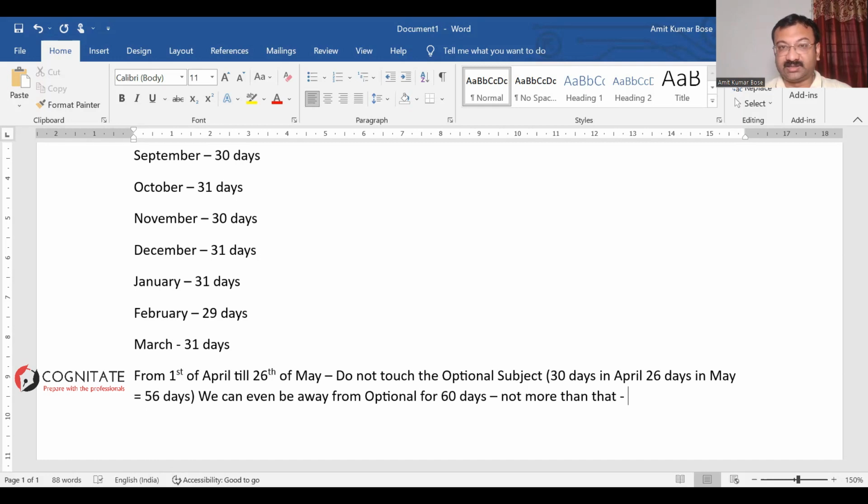Not more than 4 days. That break should not be more than 4 days. So by 31st of May, your books should be back in your hands. I know on 31st of May, you cannot put in even 8 or 9 hours a day. Not possible. Don't do that. But at least start getting back in contact with the subjects, right?